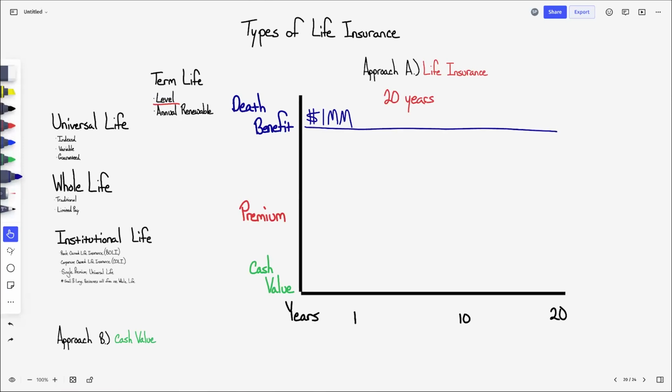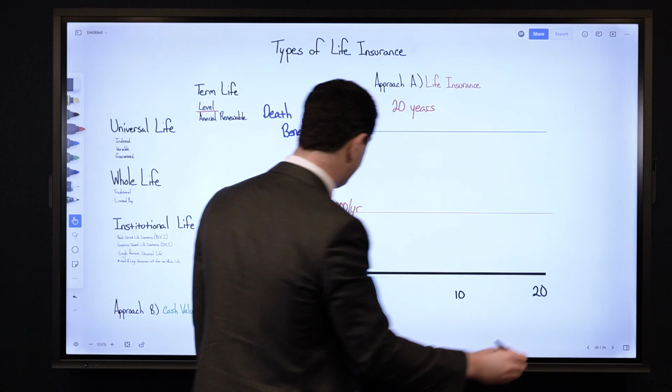Also, the premium, whatever that dollar amount is, which will vary depending on my age and health, is also guaranteed to be level. So the premium might be $1,000 per year. You pay that $1,000 every year, and it's guaranteed, again, to be level for a 20-year period. So it will not increase.